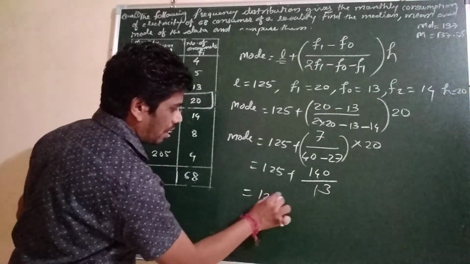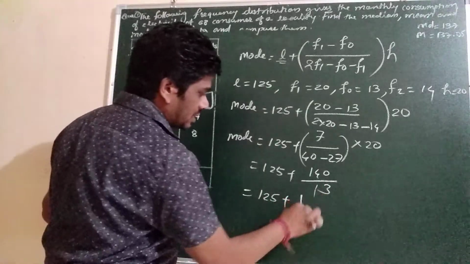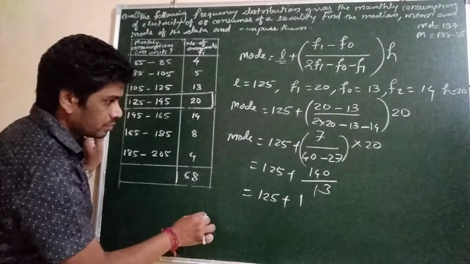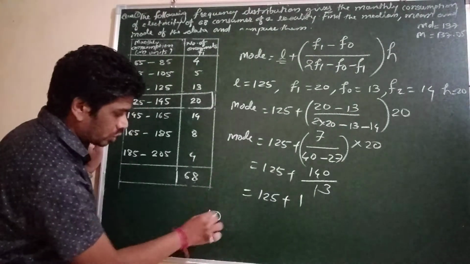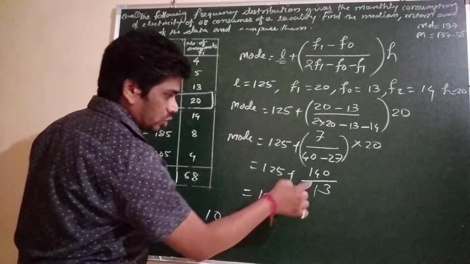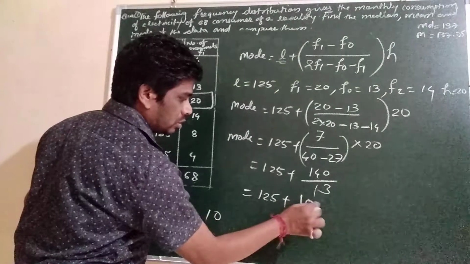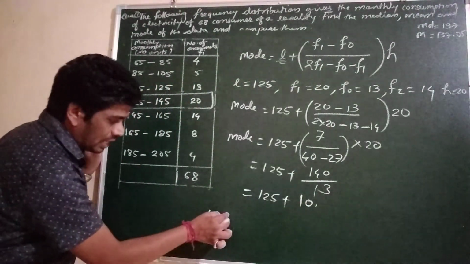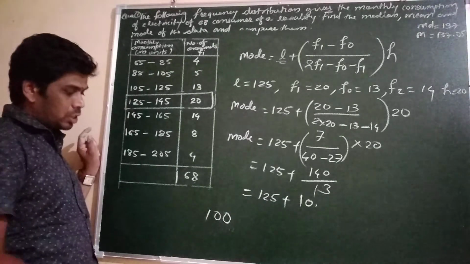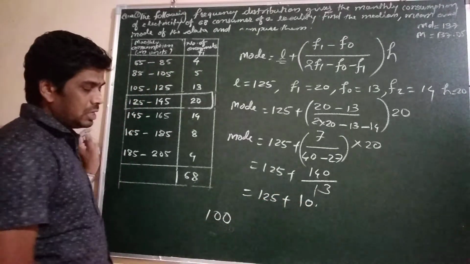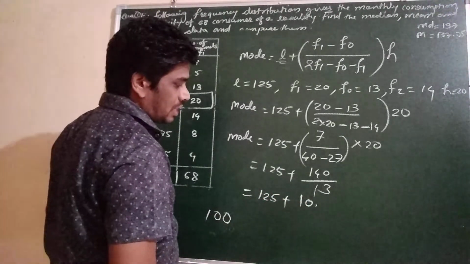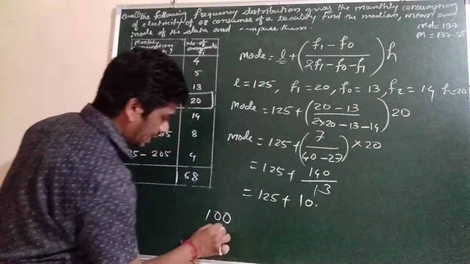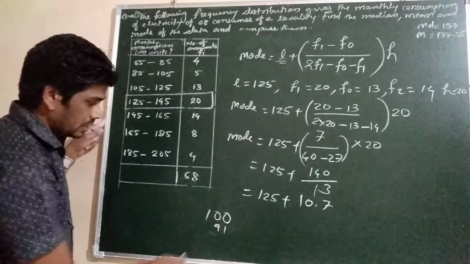So 125 plus, 13 ones are 13, remainder will be 10. 13 zeros are 0, because 10 is less than 13. Then the remainder will be 10 only. Then we will take 0, so decimal. So 13 sevens are 91, so we will write here 91.